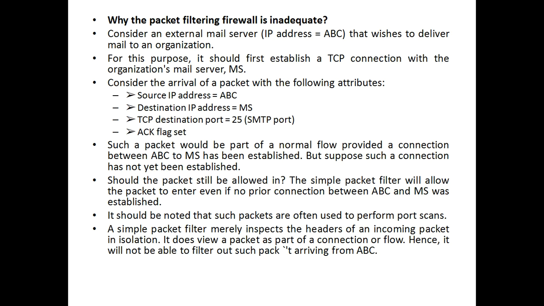Consider the arrival of a packet with the following attributes: source IP address is ABC, destination IP address is, suppose, MS, TCP destination port number is, suppose, 25, which is SMTP, and the acknowledgement flag set. Such a packet would be part of a normal flow provided a connection between ABC and MS has been established. But suppose such a connection has not been established. Should the packet still be allowed in?